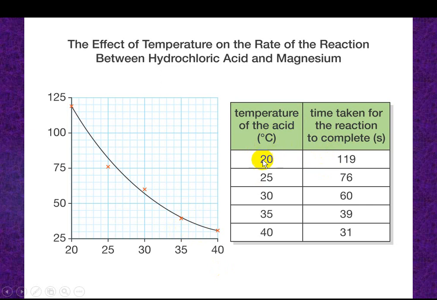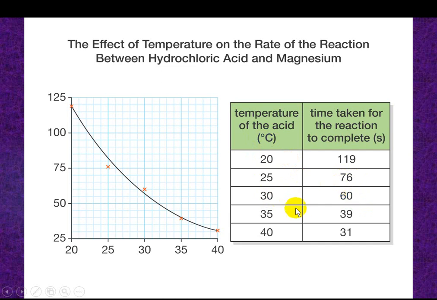When temperature is increased, the reaction becomes faster. Look, at 20 degrees the time taken for the reaction to complete is 119 seconds. When temperature increased, the reaction takes less time, 76 seconds. At 30 degrees Celsius, the reaction completes within 60 seconds.